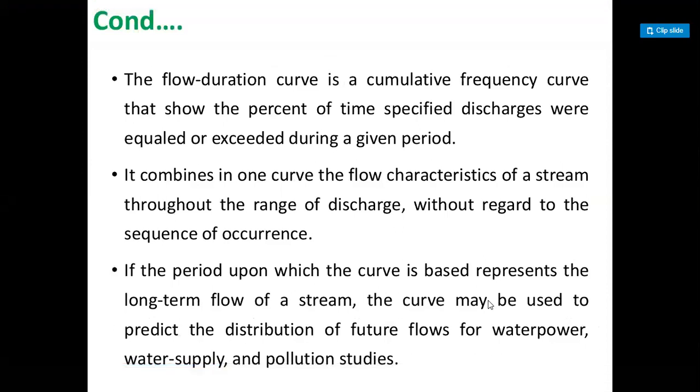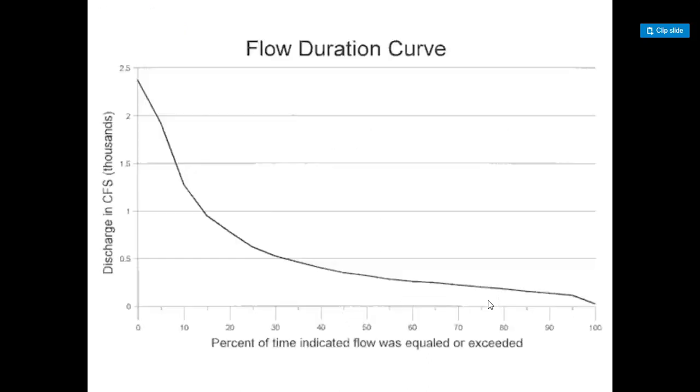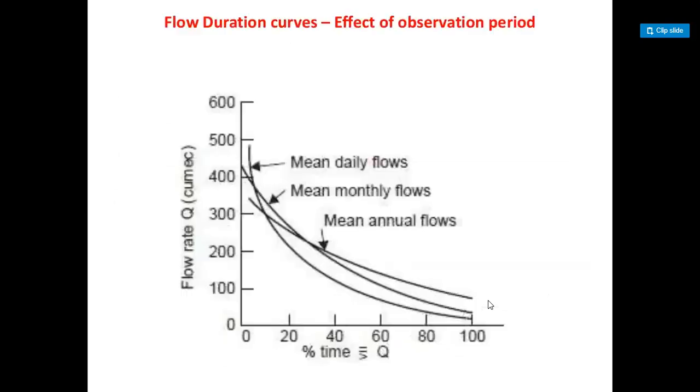The flow duration curve is a cumulative frequency curve that shows the percent of time specified discharges were equaled or exceeded during a given period. It combines in one curve the flow characteristics of a stream throughout the range of discharge without regard to the sequence of occurrence. If the period upon which the curve is based represents the long-term flow of a stream, the curve may be used to predict the distribution of future flows for water power, water supply, and pollution studies. Guys, this is called a flow duration curve.